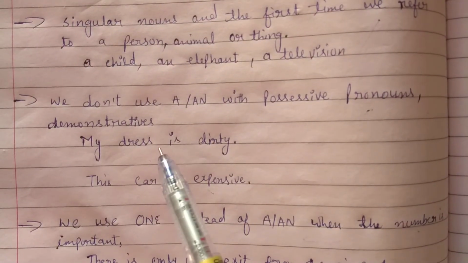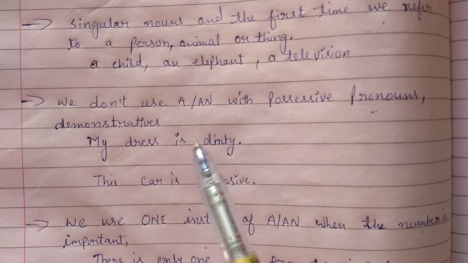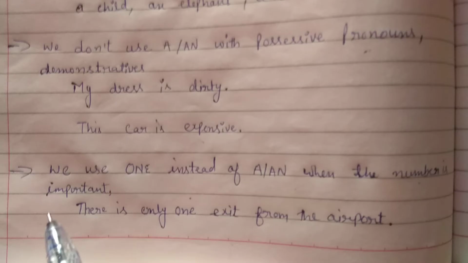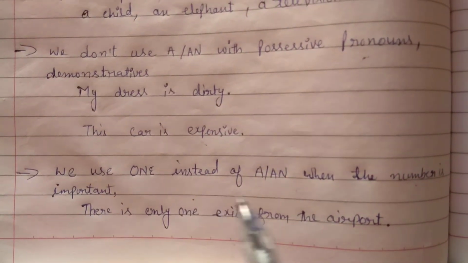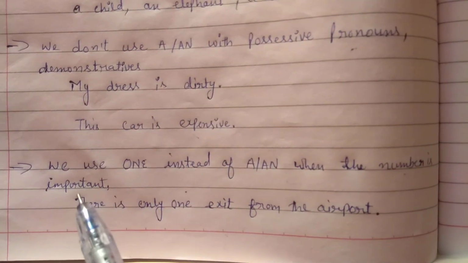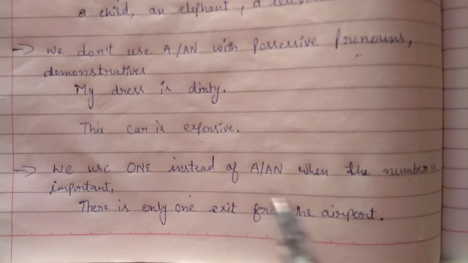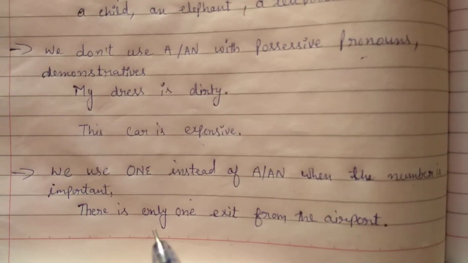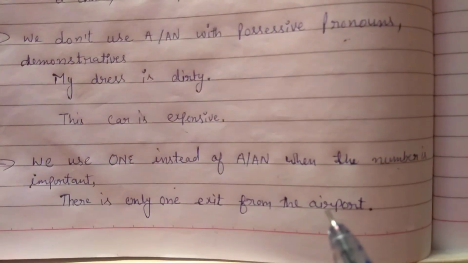Now you can check here, we don't need to use articles in these sentences. We use one instead of a when the number is important. It means we can use one instead of a or an when the number is important. For example, there is only one exit from the airport.